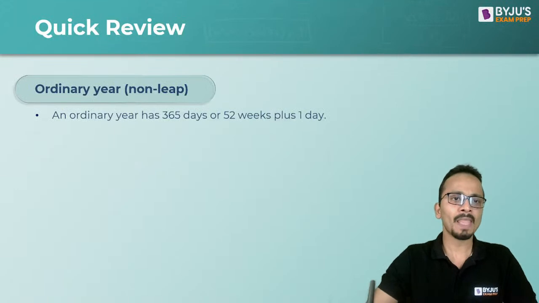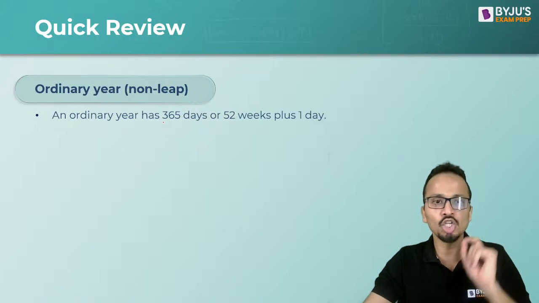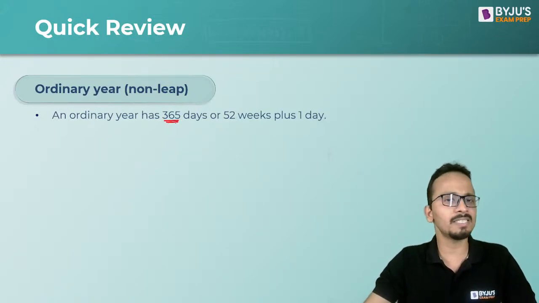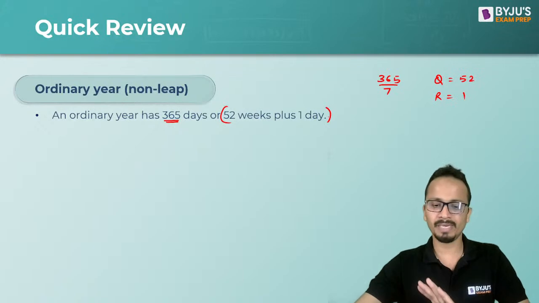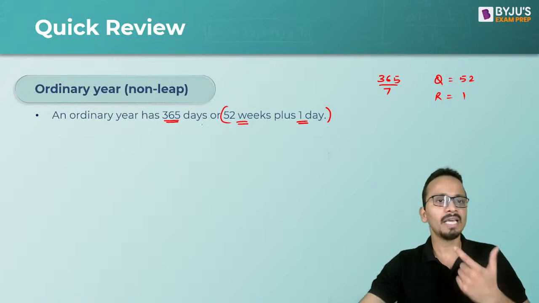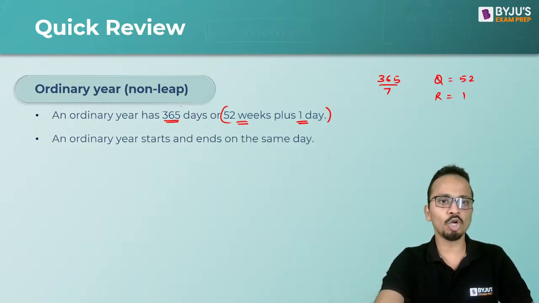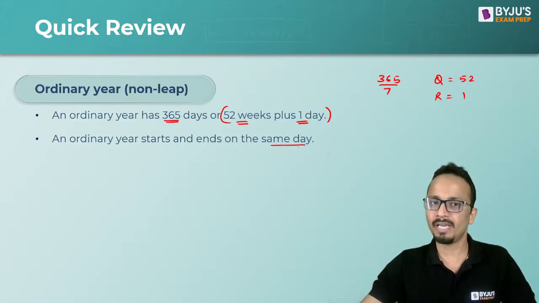So, a quick overview. An ordinary year or a non-leap year has 365 days. If I convert them into weeks and days, 365 divided by 7 gives a quotient of 52 and a remainder of 1. Simple mathematics. That means we will have 52 weeks plus 1 day in a normal year. So this is about the ordinary year. Now, any ordinary year starts and ends on the same day.